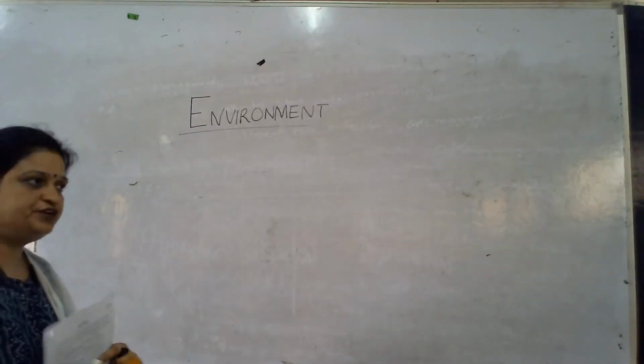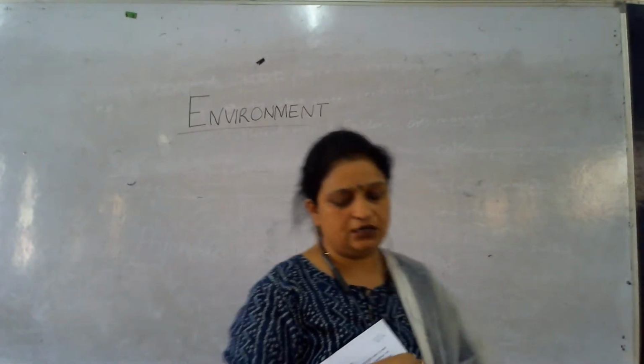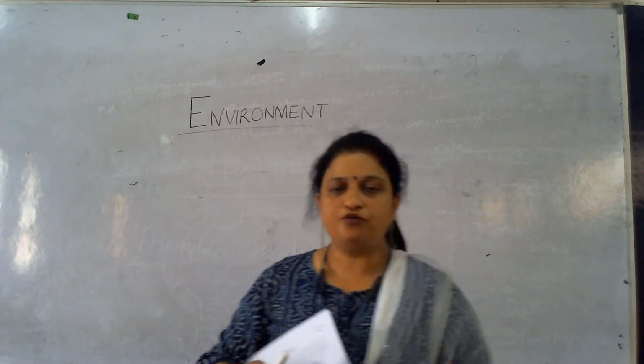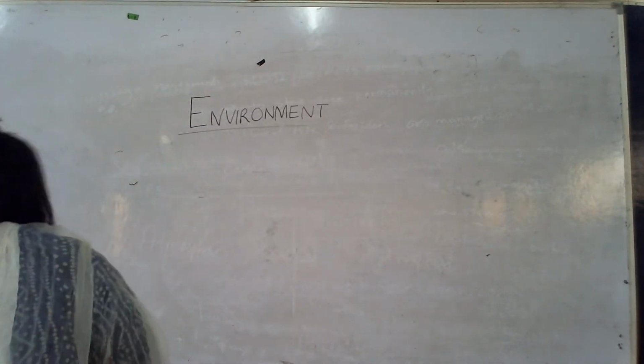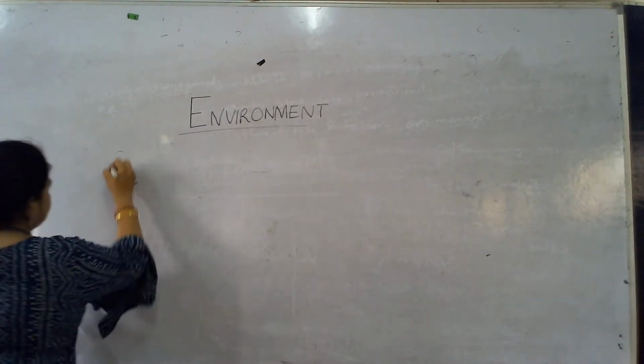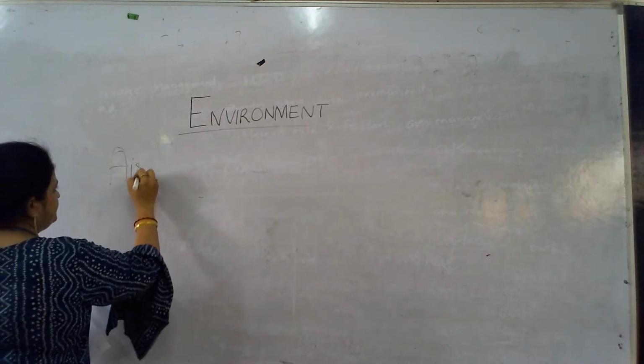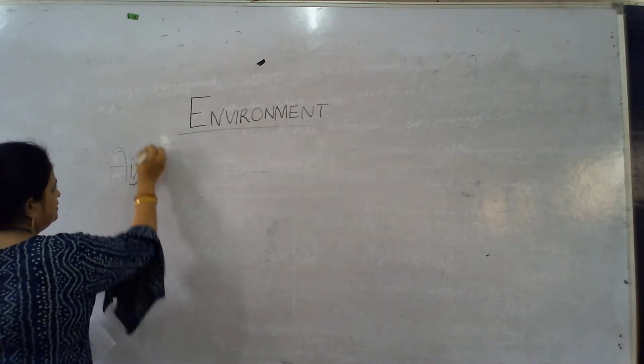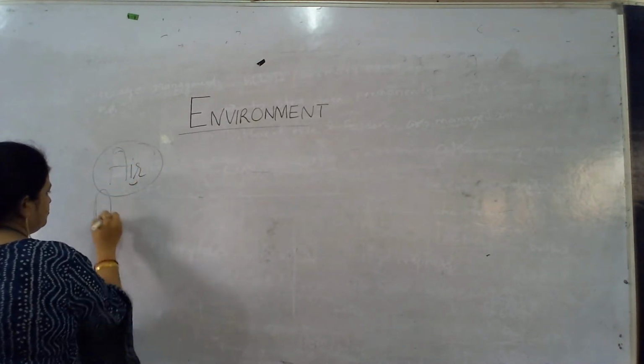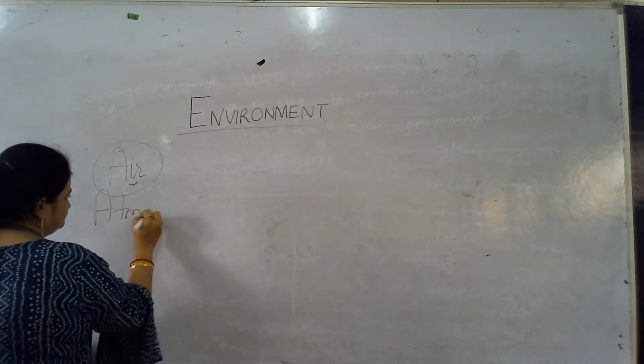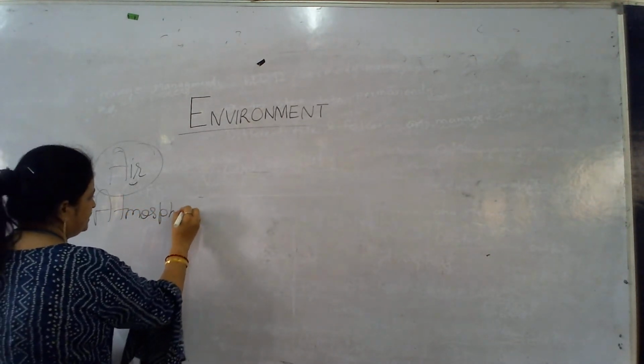What is atmosphere? As the name depicts, the air part of the earth is called the atmosphere. Everything present in the air, in the form of gases, is called the atmosphere.